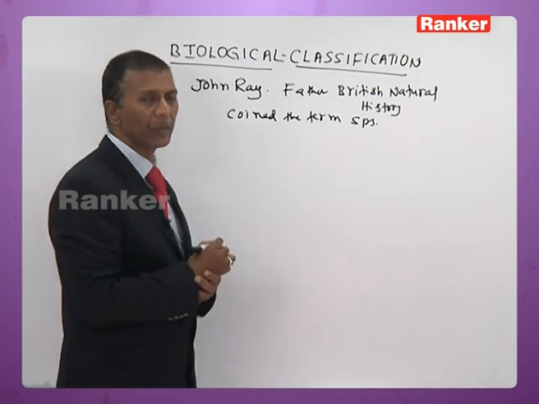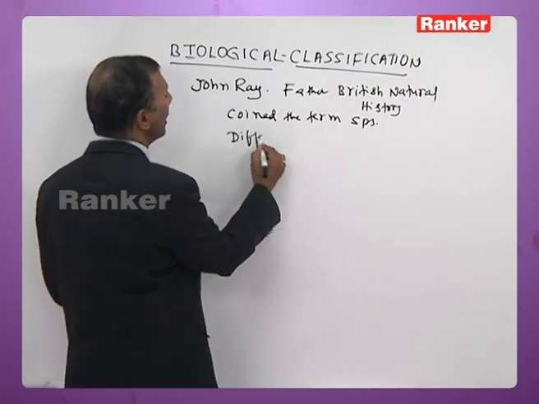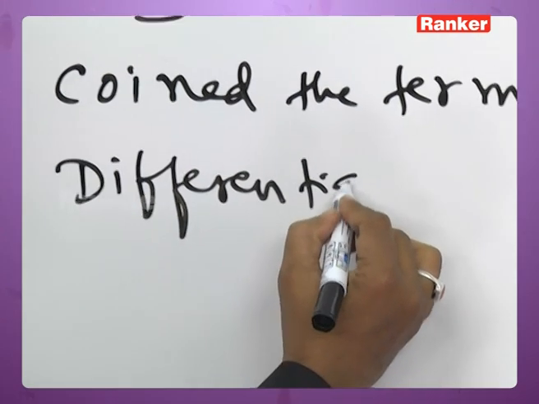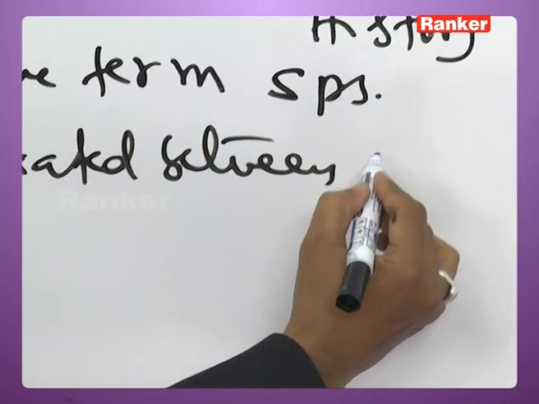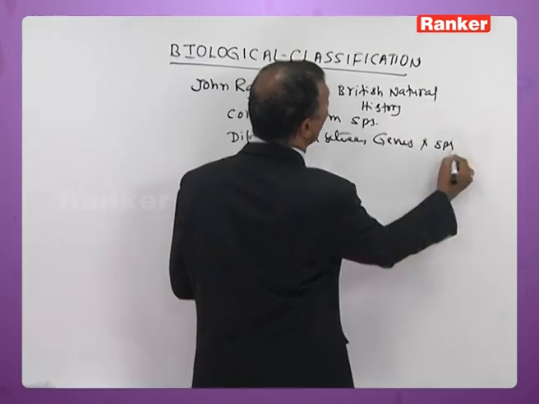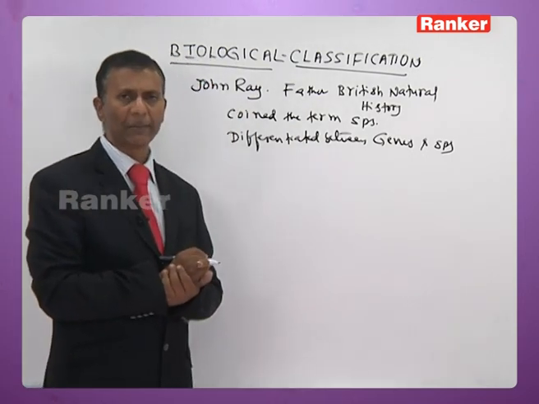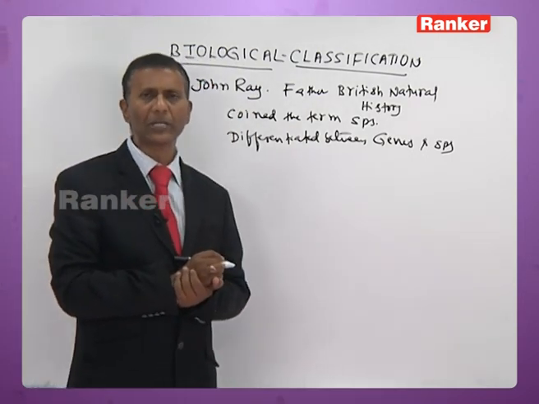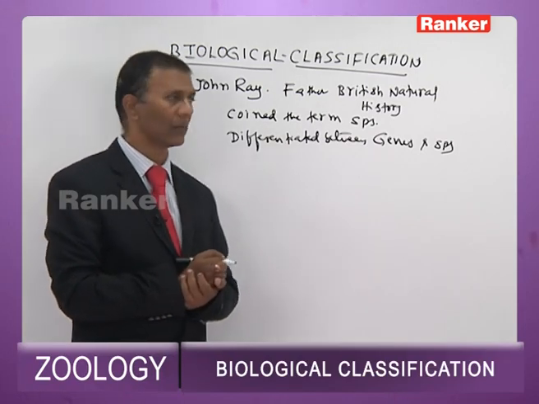He coined the term species and he differentiated between genus and species. He was the first person to coin the term species, and he also differentiated between genus and species.